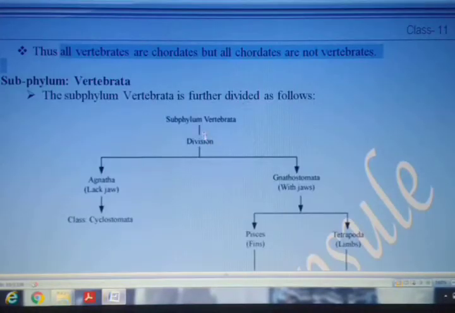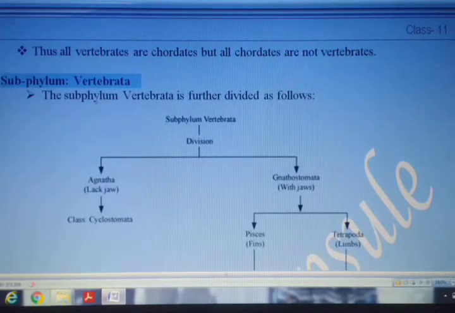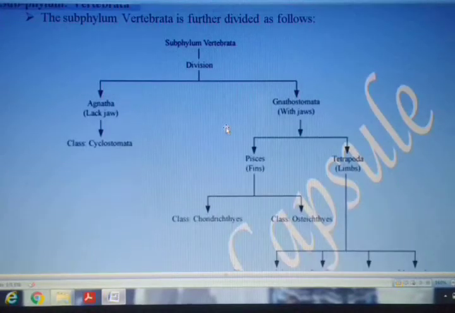Now coming to the subphylum Vertebrata, we are going to discuss this subphylum in greater detail here. Let us see first of all the classification, as to how the subphylum Vertebrata has been further classified into two divisions, and later on into superclasses and then classes. Now see here the subphylum Vertebrata. This has been divided into two divisions.